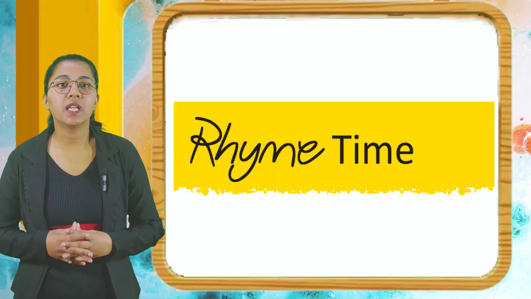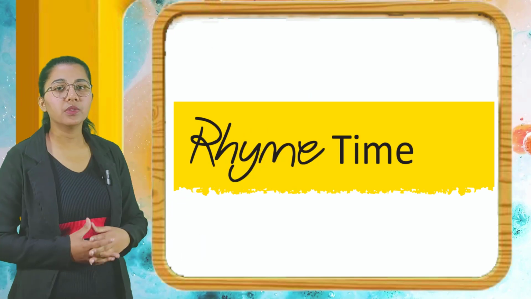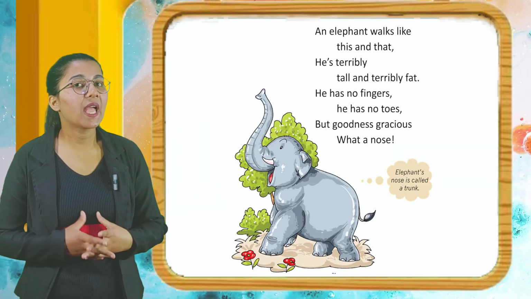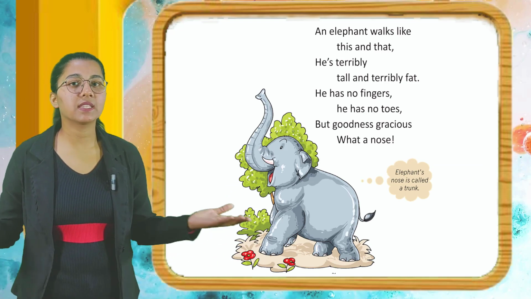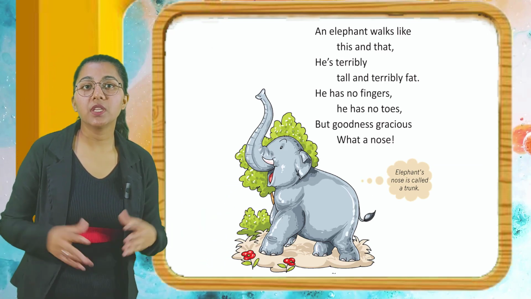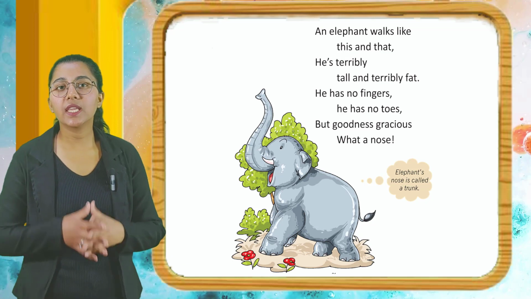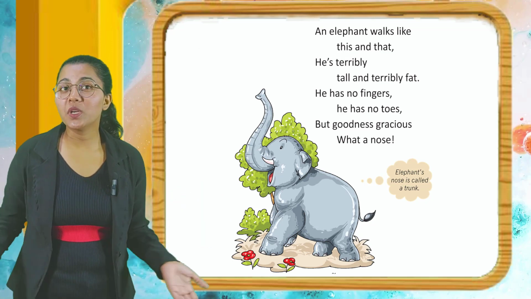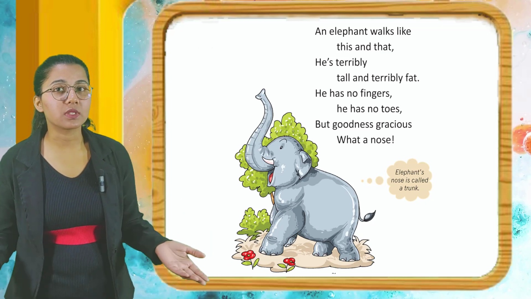Now students, it is a rhyme time. So let's read the poem. Its name is Water Nose. An elephant walks like this and that. He is terribly tall and terribly fat. He has no fingers, he has no toes, but goodness gracious, what a nose.